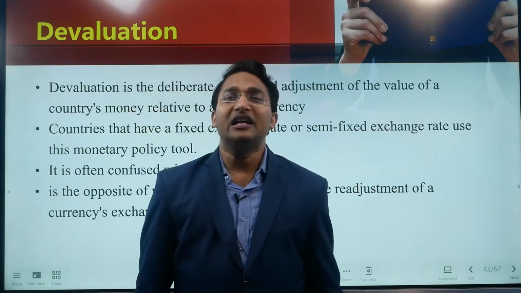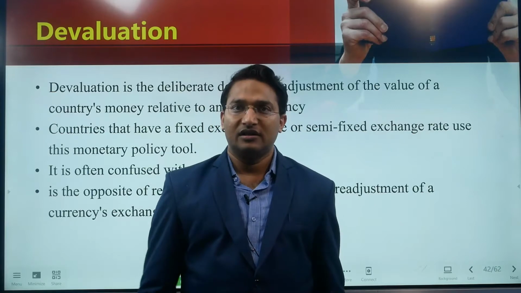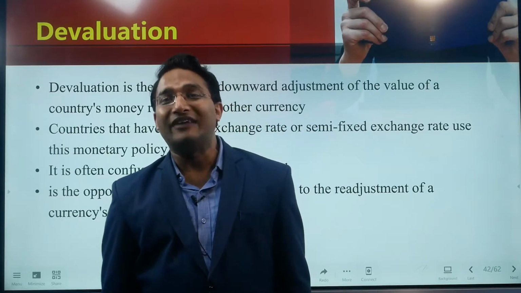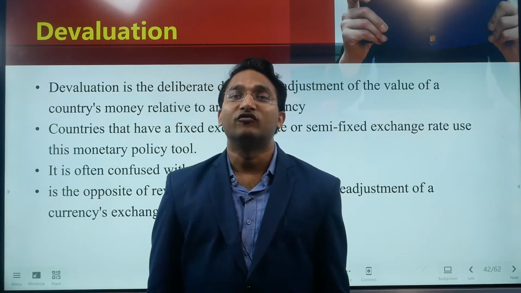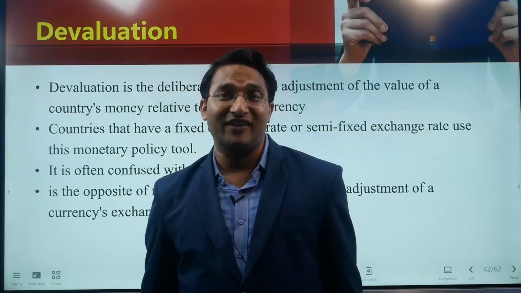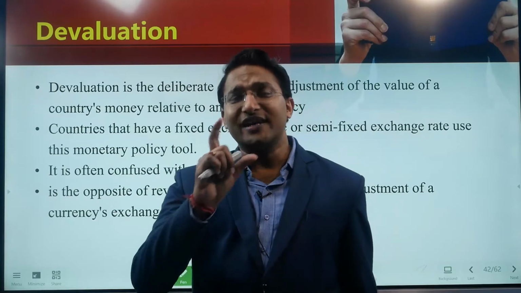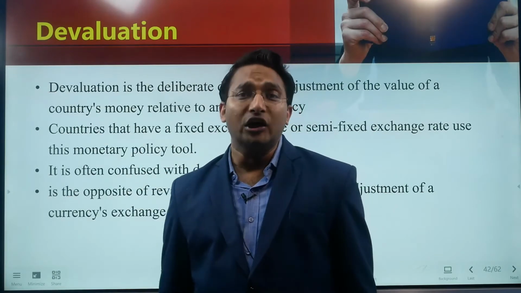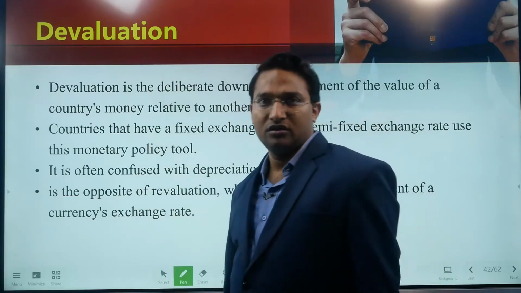So now let us see devaluation, right? So far we have seen depreciation. Depreciation happens because of the demand and supply forces. The demand and supply forces actually impact the foreign exchange rate. So that is the scenario in the flexible exchange rate regime. In case of fixed exchange rate regime, this fall in the external value is known as devaluation, right?